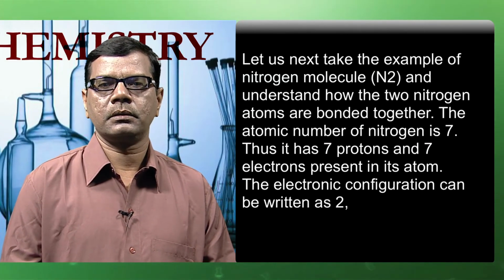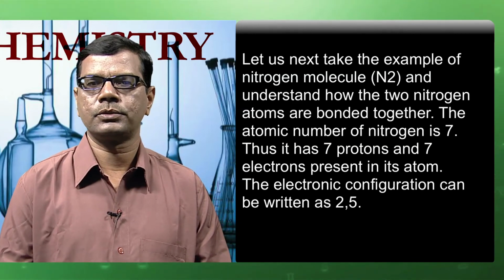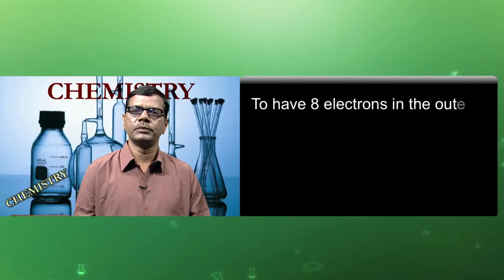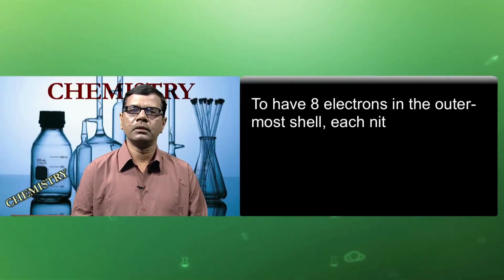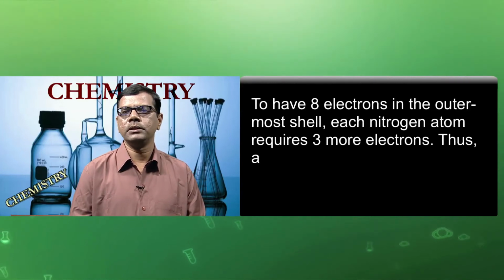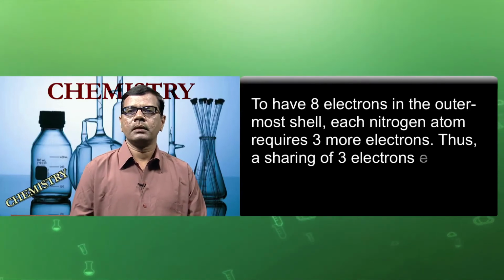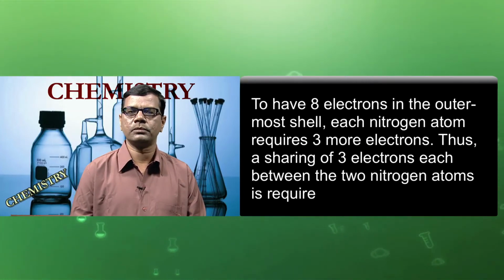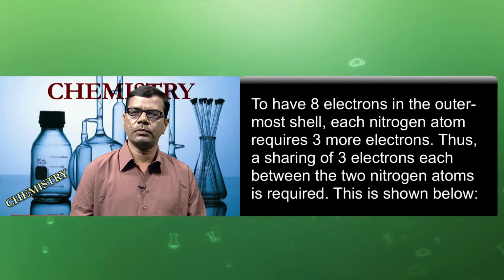The electronic configuration can be written as 2, 5. To have 8 electrons in the outermost shell like the other elements, each nitrogen atom requires 3 more electrons. Thus, a sharing of 3 electrons each between the 2 nitrogen atoms is required.